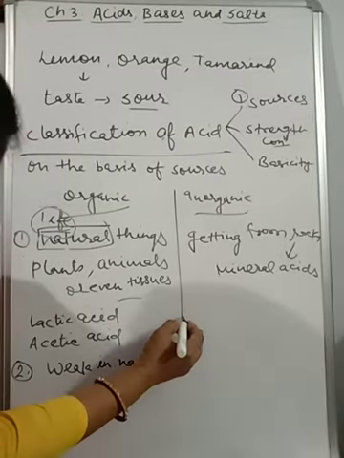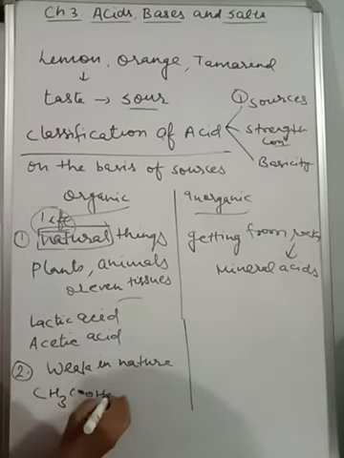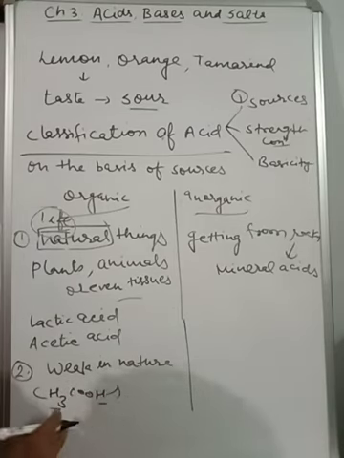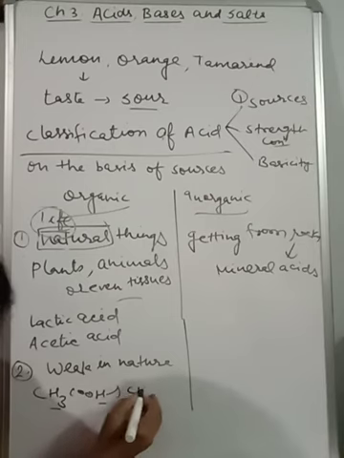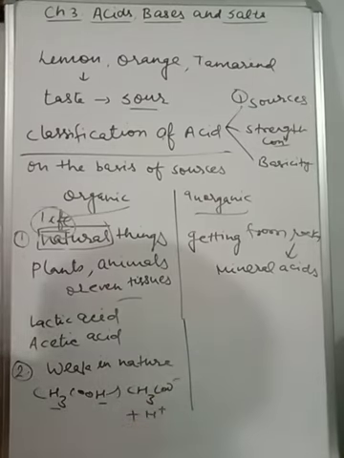Means they are composed of ions plus molecules. Like when we think about CH3COOH, then 4 hydrogens are there, but when it ionizes, we will get this one plus that one. Clear? So they are weak in nature.